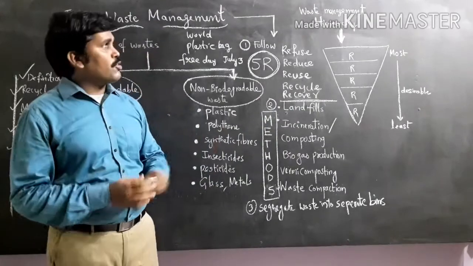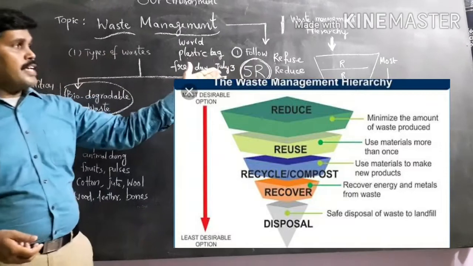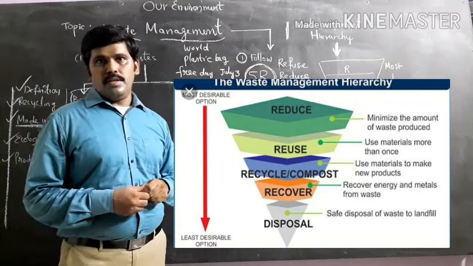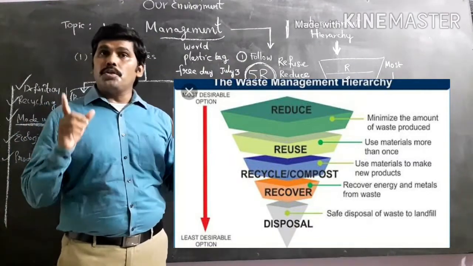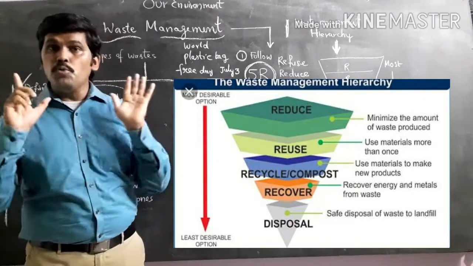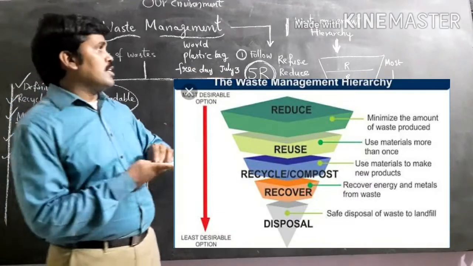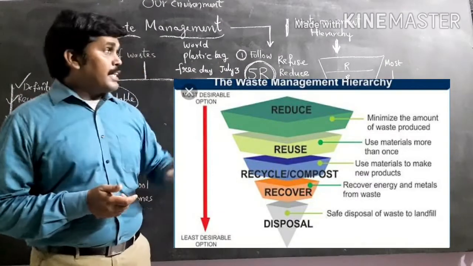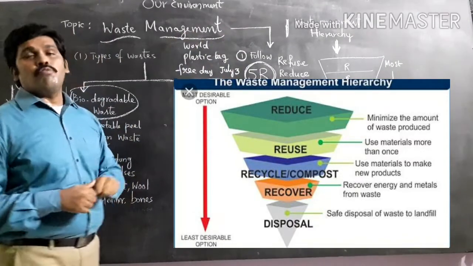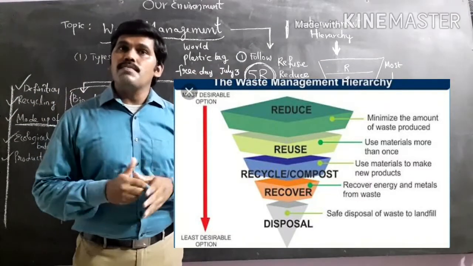And this is nothing but what you call a waste management hierarchy. If you observe that waste management hierarchy, first one, what is given? Refuse. So what does refuse mean? We have to refuse the materials which are non-biodegradable. Refuse it. That means we are not entertaining the use of these materials. That is the first point, refuse. That is the most desirable task we have to do in favor of management of waste. That means we have to refuse the usage of such materials.